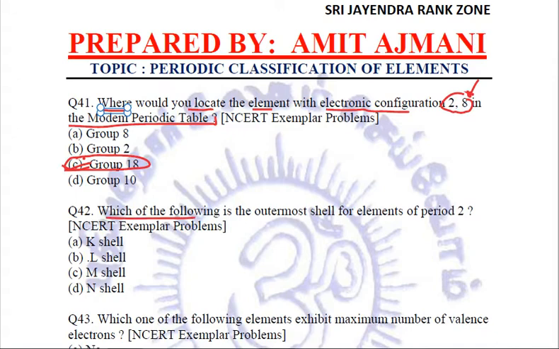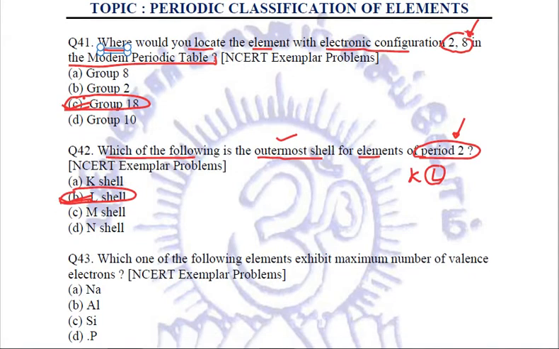Which of the following is the outermost shell for elements of period 2? Now we must know that the number of periods decides the number of shells. So if the period number is 2, that means this will have 2 shells, and these 2 shells are K and L. So L will be the outermost shell, and B is the right answer that we are going to mark for this question.